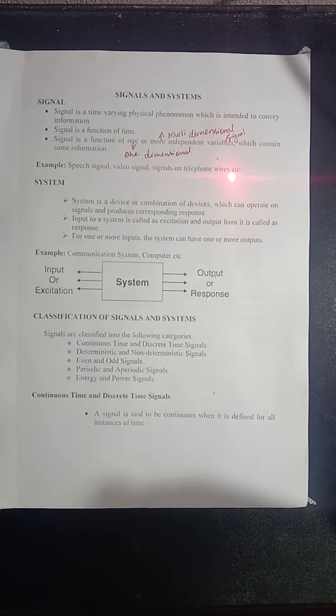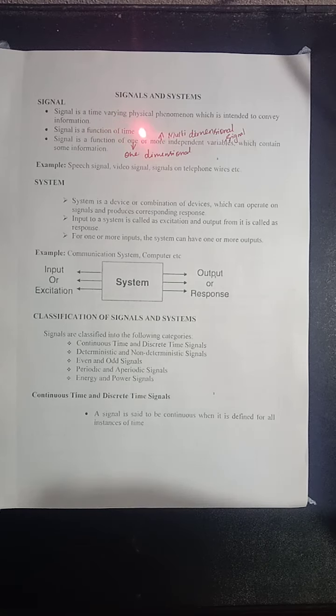Communication takes place through telephone wires. Likewise there are many examples. We can say electrical signal, then audio signal. We are hearing audio, so that is referred to as audio signal, right?